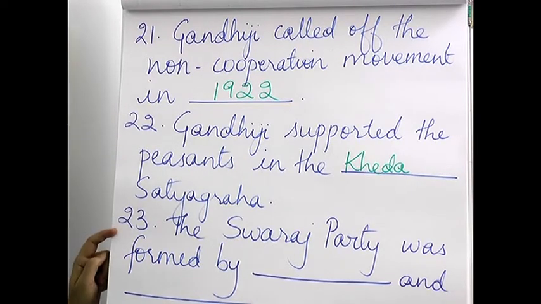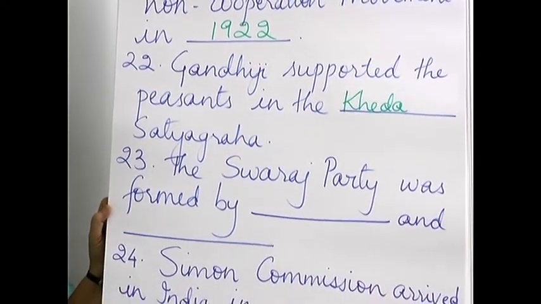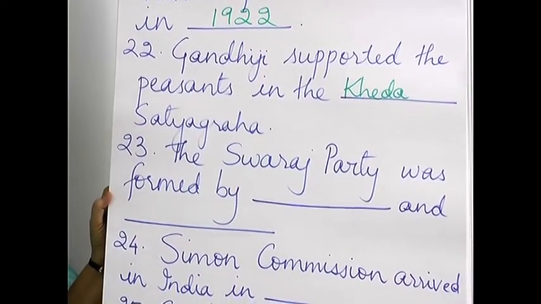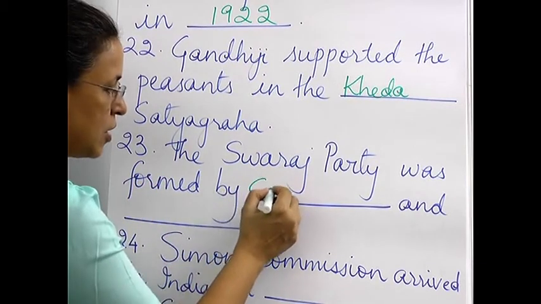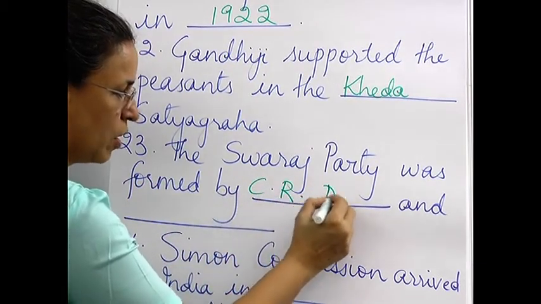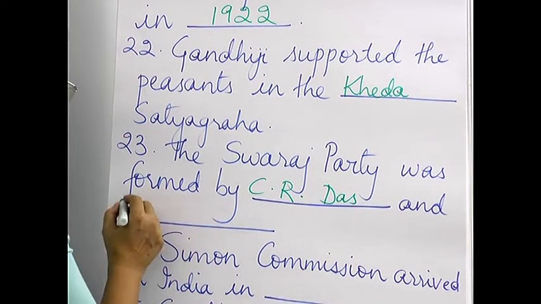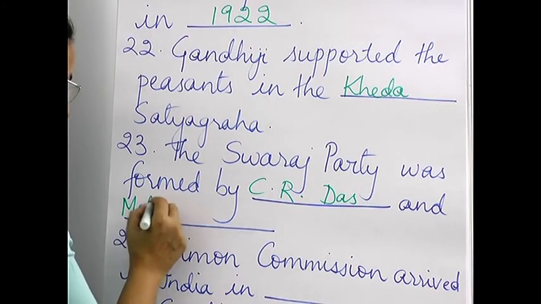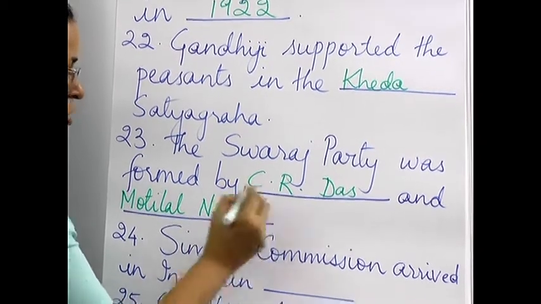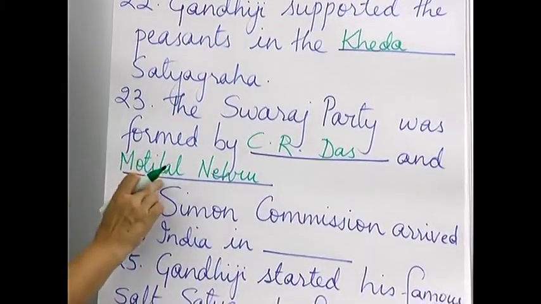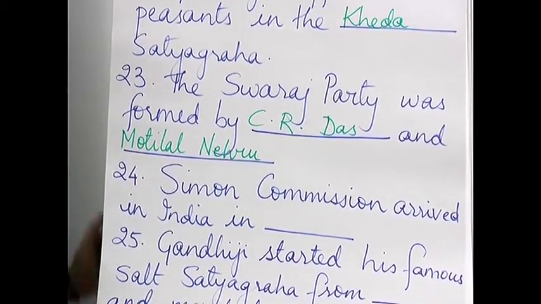23rd, the Swaraj Party was formed by dash and dash. Now the Swaraj Party was part of the Congress, but they had split slightly, they had different opinions. So it was formed by first C.R. Das, or if you want you can write Chittaranjan Das, and Motilal Nehru. So be careful. Motilal Nehru is the father of Jawaharlal Nehru. So don't get the two confused.